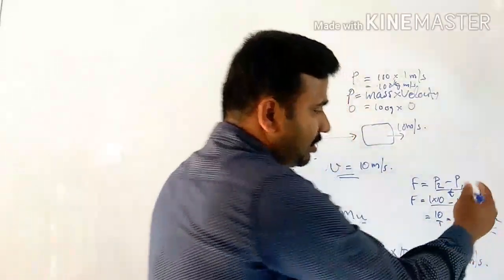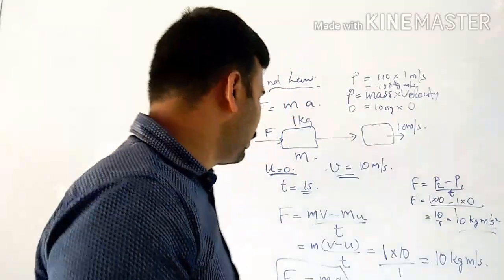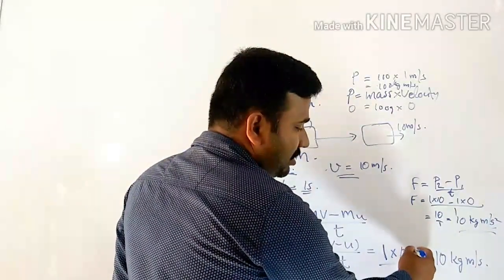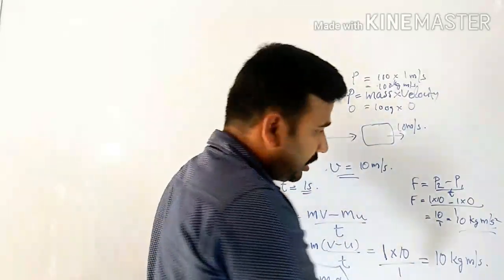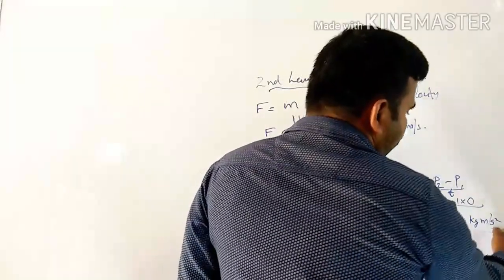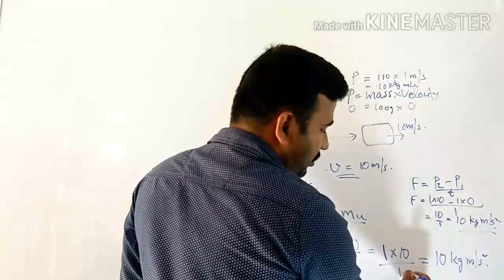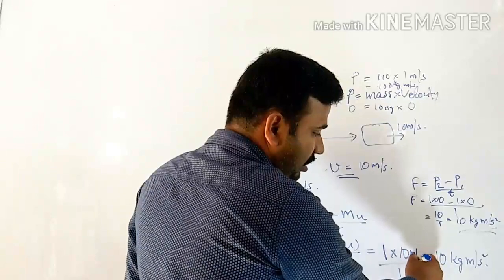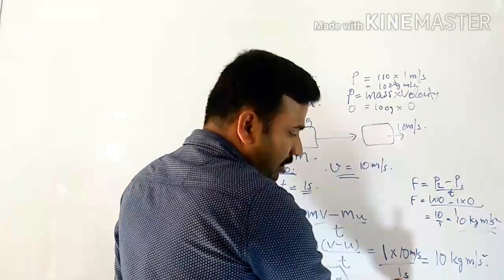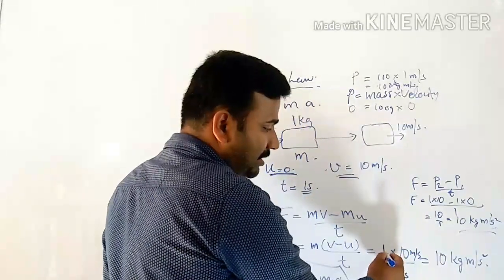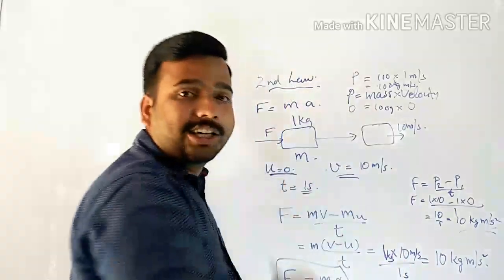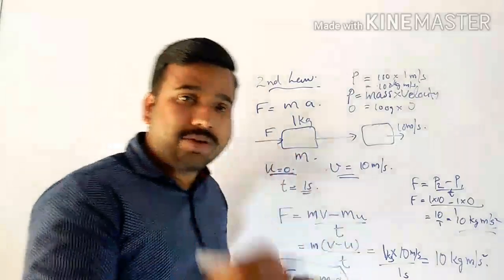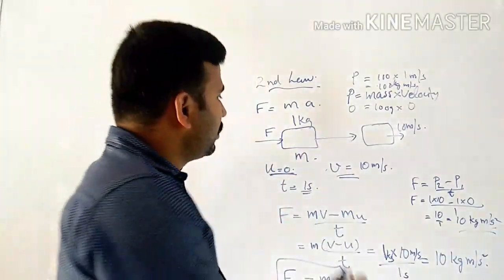So why did this meter per second square come? That we will discuss. Here, what is the SI unit of velocity? Meter per second, and as a result seconds come in the denominator. The SI unit of time is second, so meter per second is divided by second. Then the SI unit of mass is kilogram. Okay. Now we can look at the derivation of this equation.